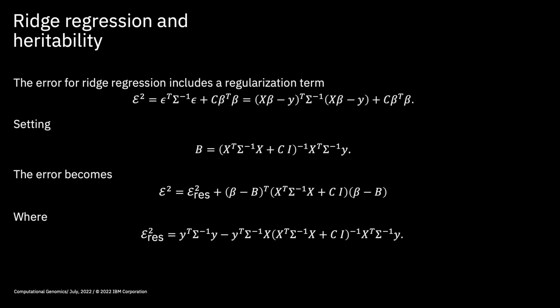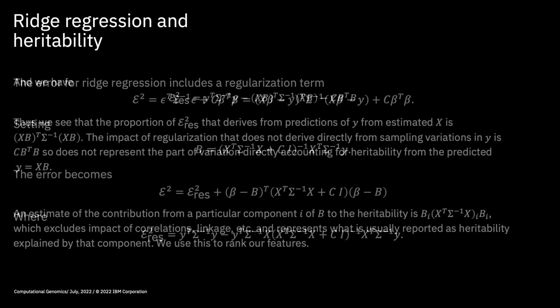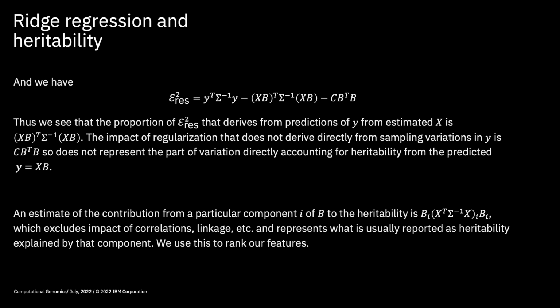Here we go into a little bit more detail about the link between ridge regression and heritability. The error for ridge regression includes a regularization term. By introducing the B term and algebraic manipulation, we obtain a new description of the residual error. Thus, we obtain an expression of residual error that separates the impact of predictions of y from estimated x and the impact of regularization that does not derive directly from sampling variations.